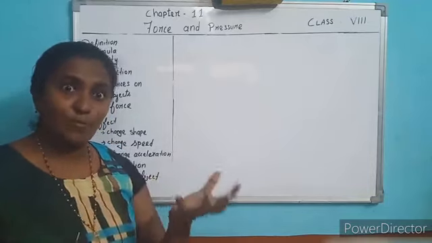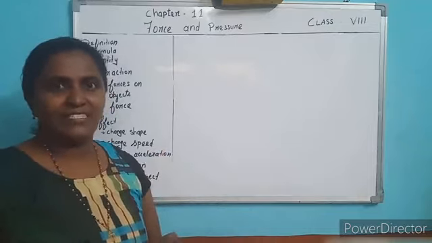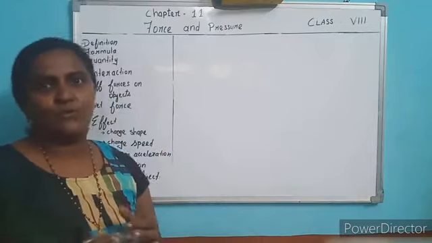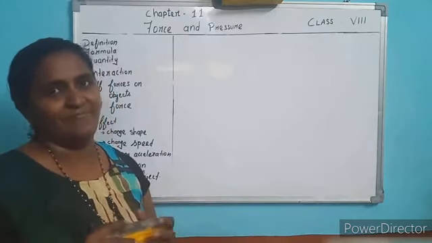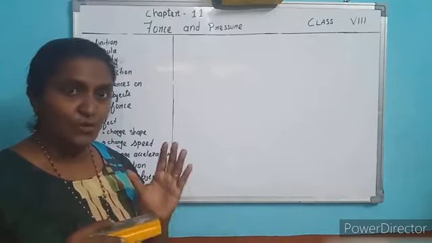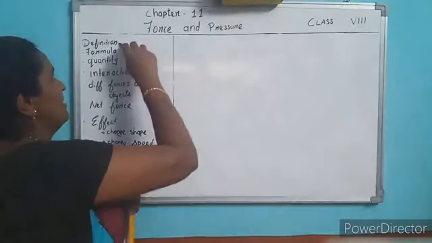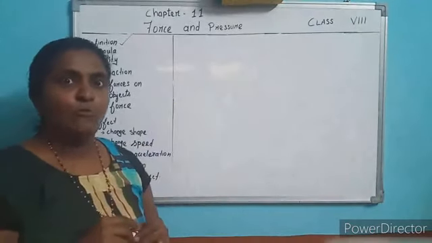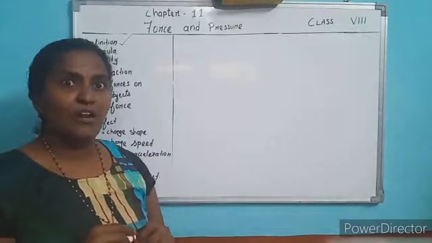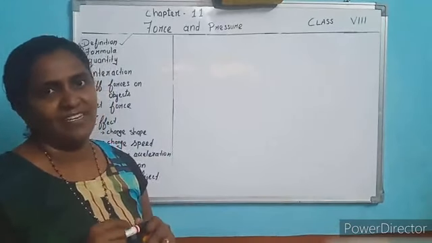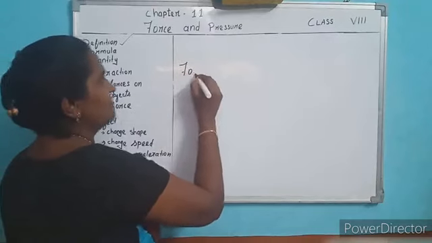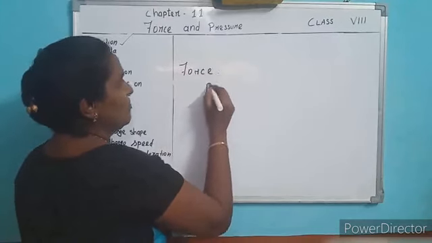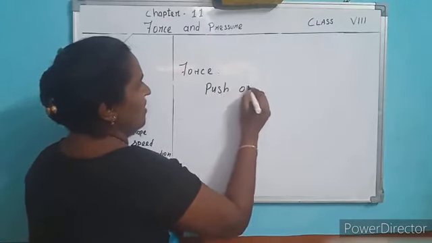Now say some acts of pulling: drawing the bucket, moving things towards you. Here, what is applied? Force is applied. Understood? So the definition of force is: push or pull of an object is called force. What is force? Push or pull.